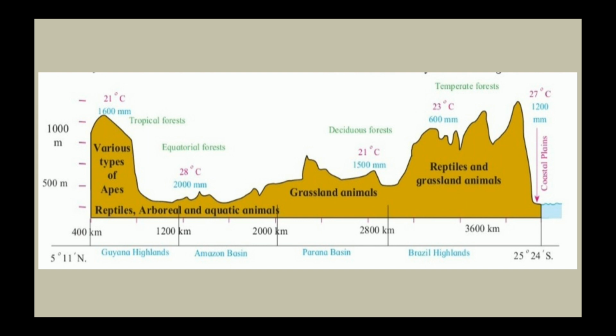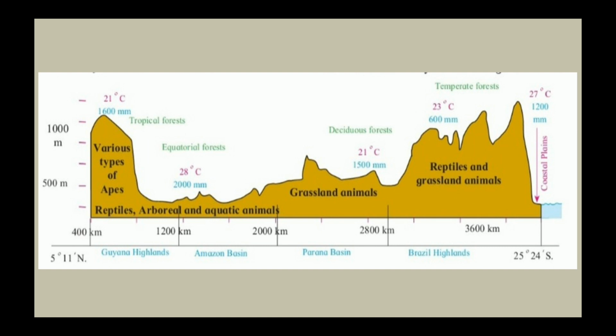It starts from 5 degree 11 minutes north to 25 degree 24 minutes south, covering the area of Guiana Highlands, Amazon Basin, Parana Basin, Brazil Highlands. It also shows tropical, equatorial, deciduous, temperate forest. And on the extreme right side, we can also see the coastal plain.